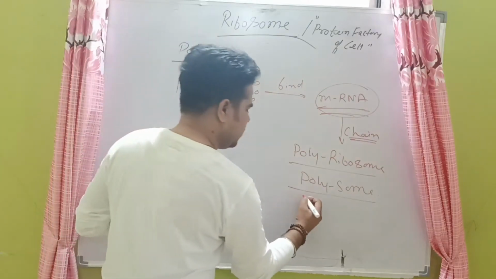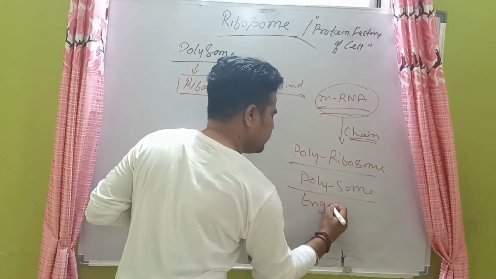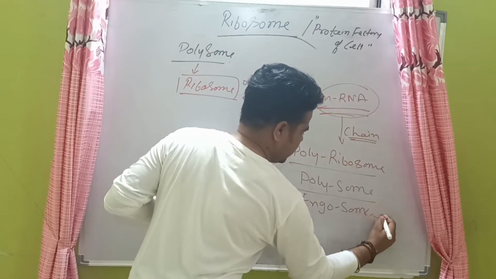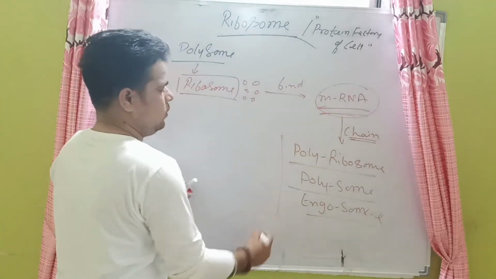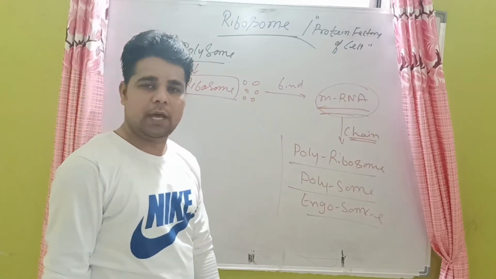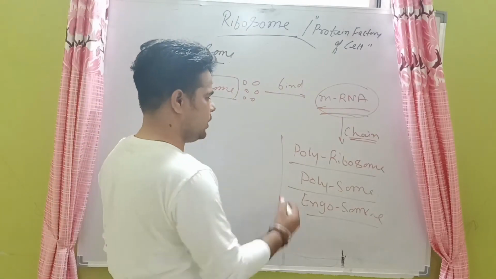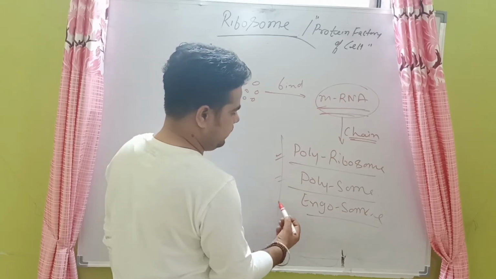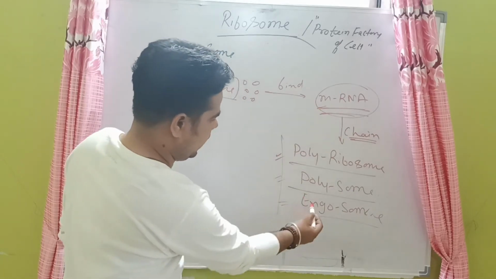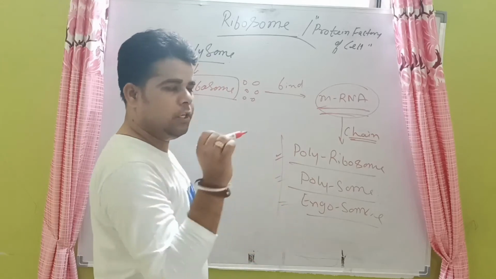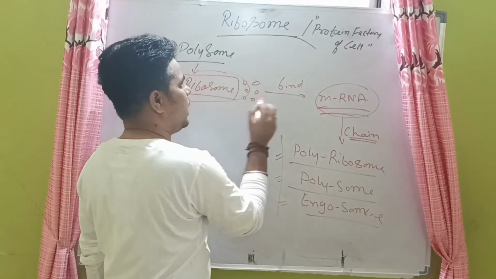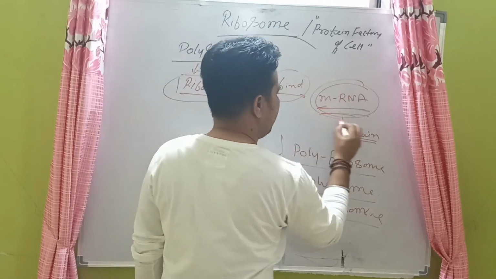It will also be called ergosomes. These are some names. You just note them down in your notebooks. If a question arises in your exams, what do you understand by polysomes? What do you understand by ribosomes and ergosomes? So you just note in your mind, whenever the ribosome particles are interconnected or bound on the